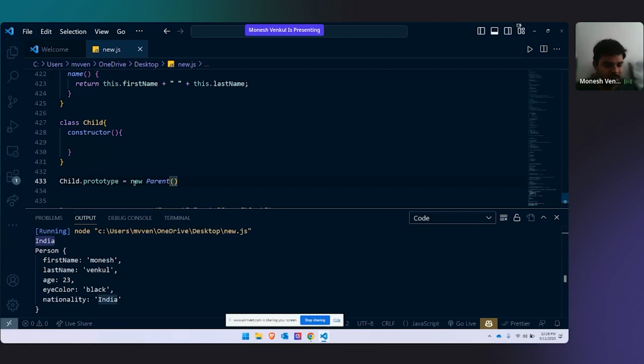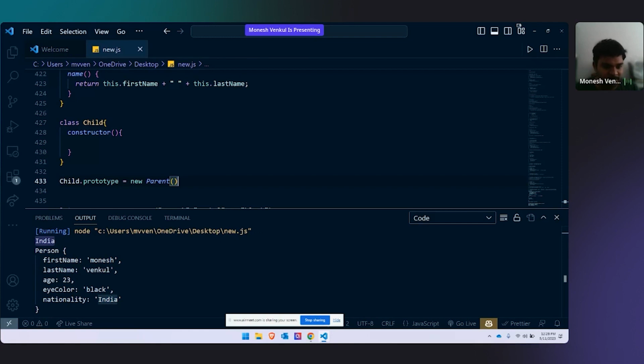But I told you, in JavaScript, we do not take directly. We have to create a new copy of it. Whatever the parent class functionality is, we take a new copy of it, and we take everything the parent has. If the class has functions, we take it. If the class has properties, we take it. If the class has objects, we take it. We take everything from it.